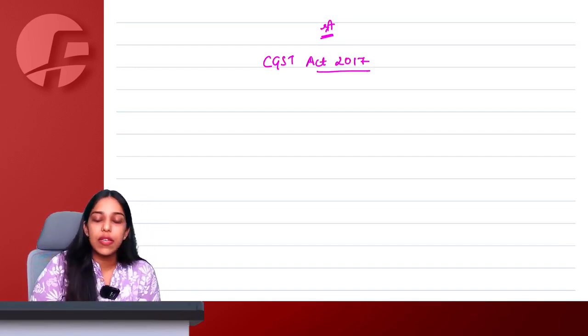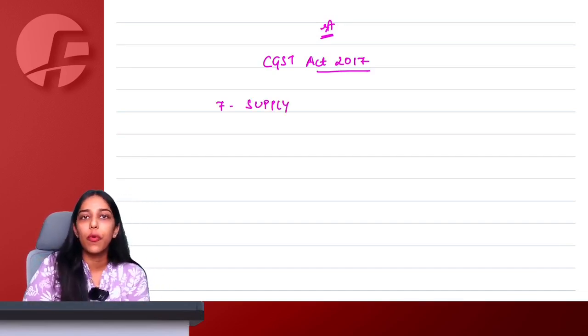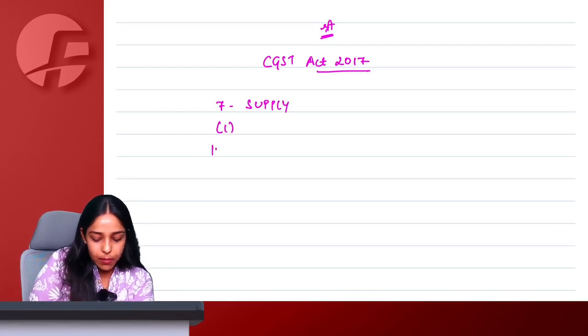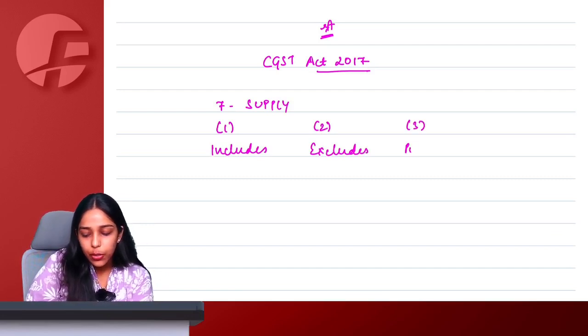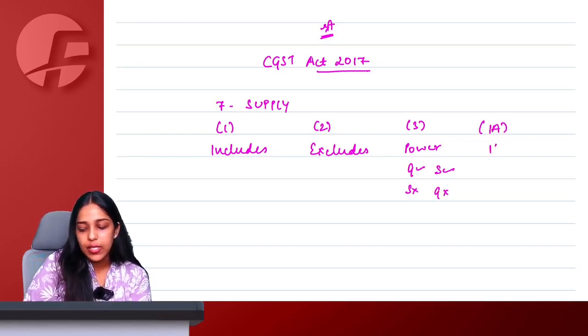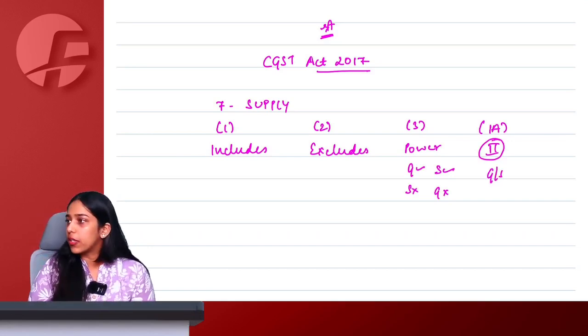First of all, we will see the CGST Act 2017, section 7, scope of supply. 7.1 talks about supply includes. 7.2 talks about supply excludes. 7.3 says the government has power to notify certain transactions as goods not service, service not goods, and section 7.1a says that you simply refer to Schedule 2 to see what is goods and what is services.